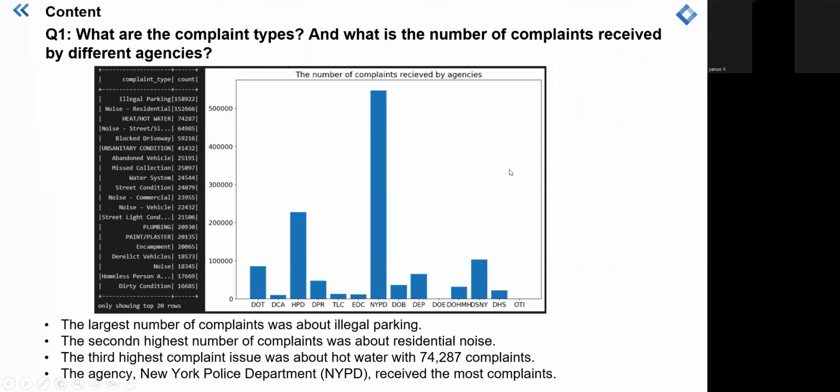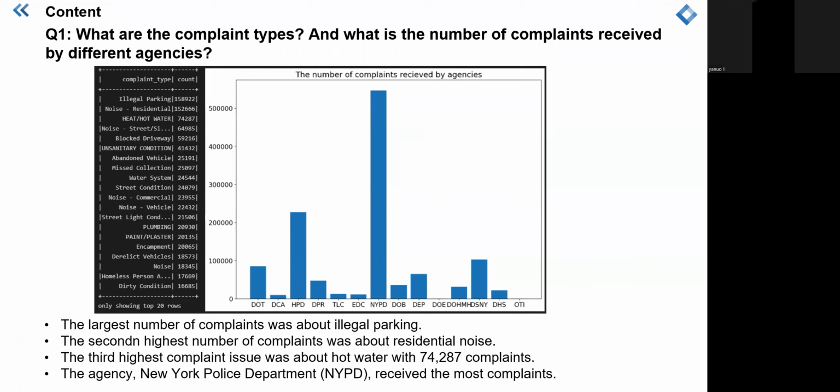Okay, hello everyone. About the first question, we studied the entire dataset. There are up to hundreds of different reasons for complaints, and this table shows the 20 with the highest number of complaints. The highest number of complaints was about illegal parking, with a whopping 15,000 complaints. The second highest was about residential noise. The third highest reason for complaints is hot water.